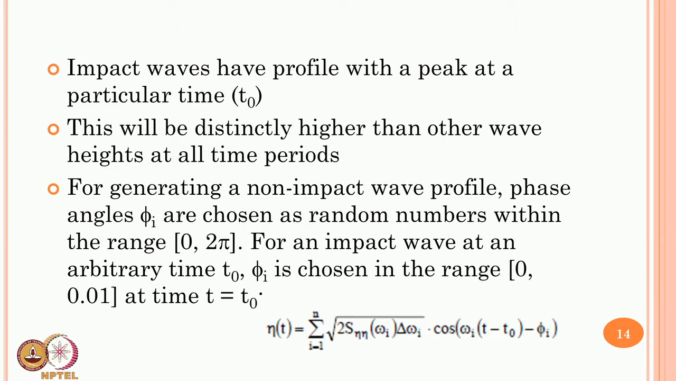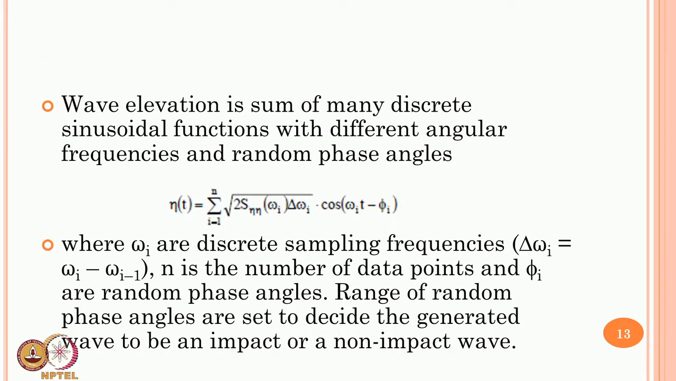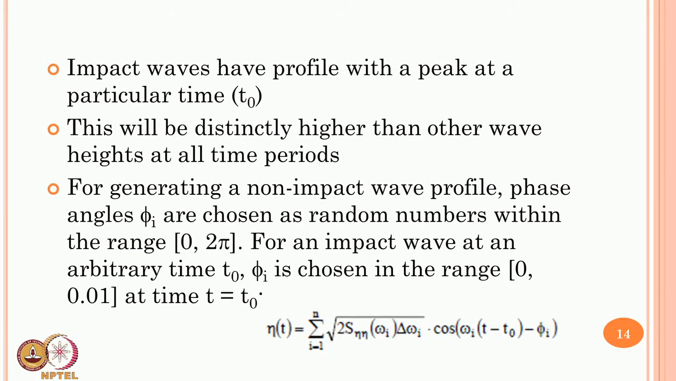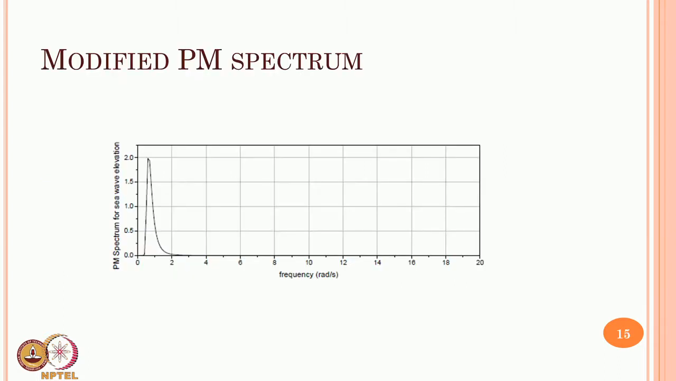This will have distinctly a higher peak compared to other kinds of waves, whereas for a non-impact wave the sea surface elevation is modified. You can see the previous equation, where t naught is not present in the eta of t. Whereas if you want to generate an impact wave, include t naught, where t naught is the time at which the impact wave is generated. So, you are creating a history which is sequential: it creates an impact wave first and then a non-impact wave subsequently. Okay.